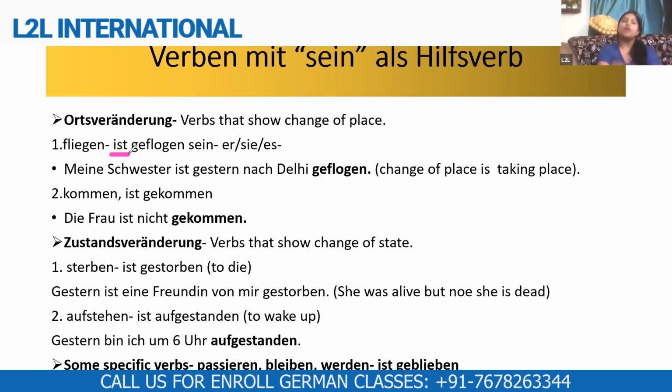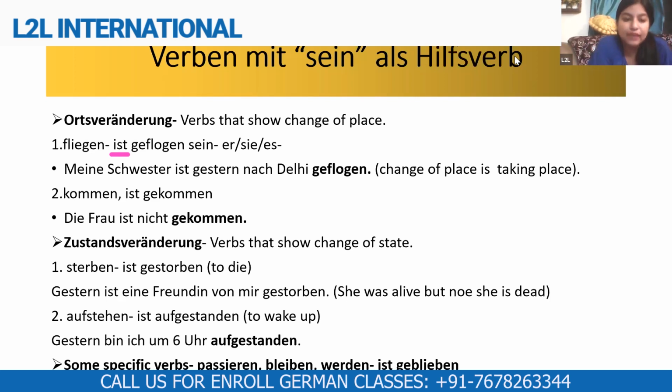That is the third form of sein. If it is ich, we'll use bin, if it is du, we'll use bist. But every time the participle of fliegen is made, it will be made with ist, because this is a verb that shows change of place. That's why the helping verb has to be sein. Right? Ist geflogen. We'll not talk about how fliegen becomes geflogen. That's the next topic. Right now, we're only discussing which verbs take sein as a helping verb. So the first example you saw is a verb that shows change of place, so it will take sein as a helping verb.